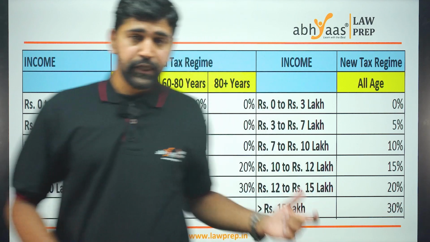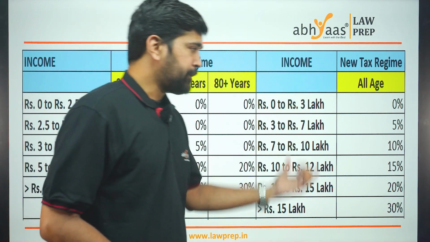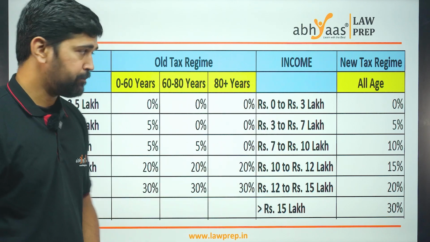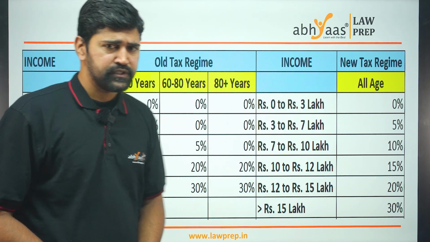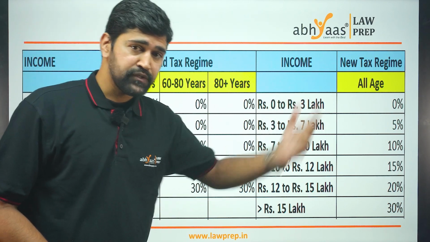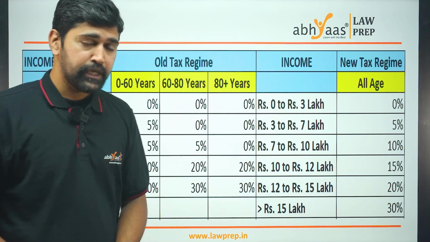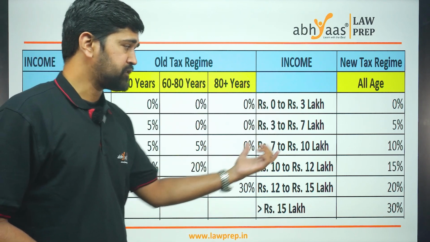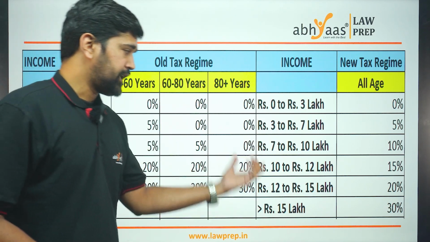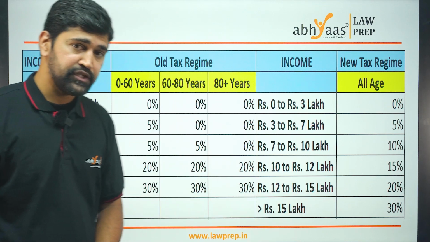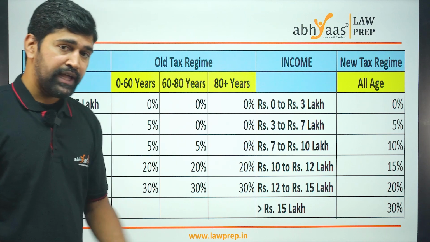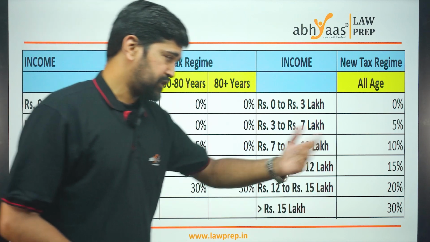Whereas in the new tax regime, the income tax rates have been decreased for each and every income tax slab. For example, up to 3 lakh rupees, 0% income tax. From 3 lakh rupees to 7 lakh rupees, 5% rate of income tax. From 7 lakh rupees to 10 lakh rupees, 10% income tax. From 10 to 12 lakh rupees, 15% income tax. From 12 lakh to 15 lakh rupees, 20%. And 15 lakh and above, 30%.